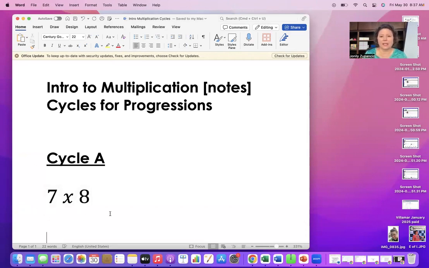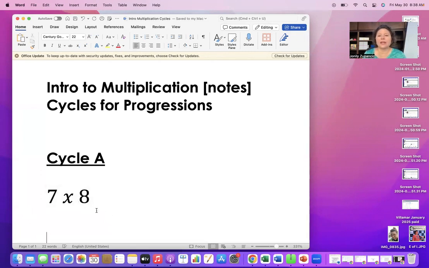So if we look at 7 times 8, and first of all, let's back up for a moment, because we don't just randomly select any types of numbers for these cycles. 7 times 8 is one of those single digit multiplication facts that oftentimes students don't just know. It's a tricky one. So I like to use lots of 7s, 8s, 9s, and 6s, as well as 12s. So there's a deliberate and intentional selection of the numbers that we're using in the series of these cycles.